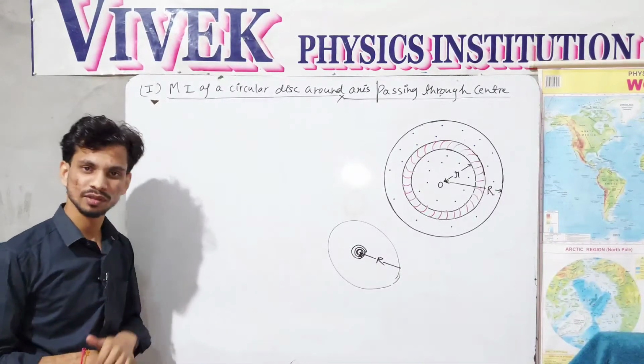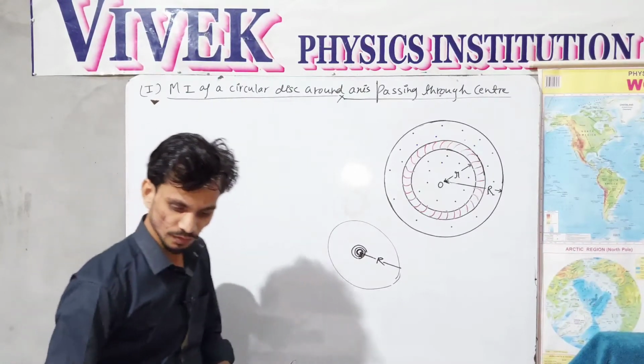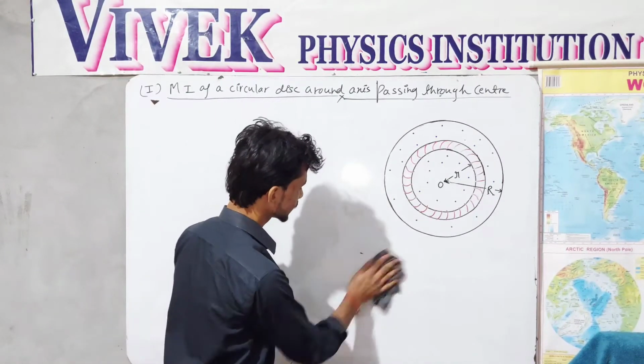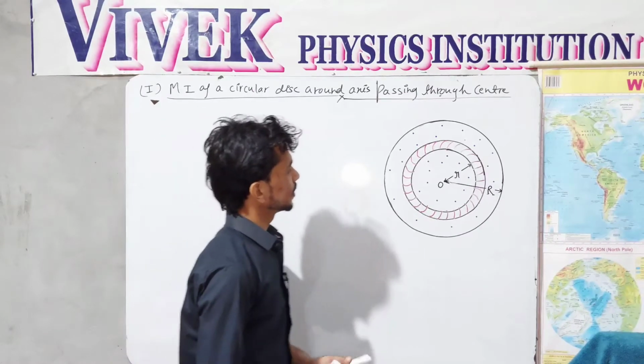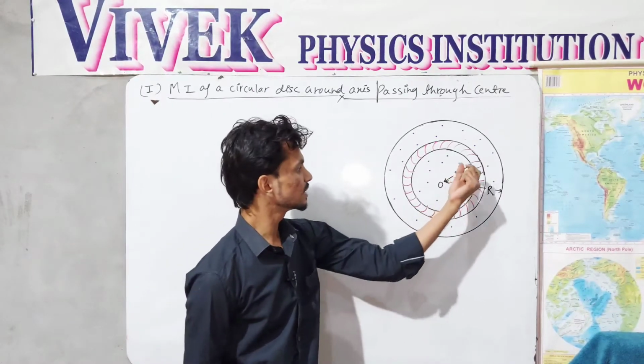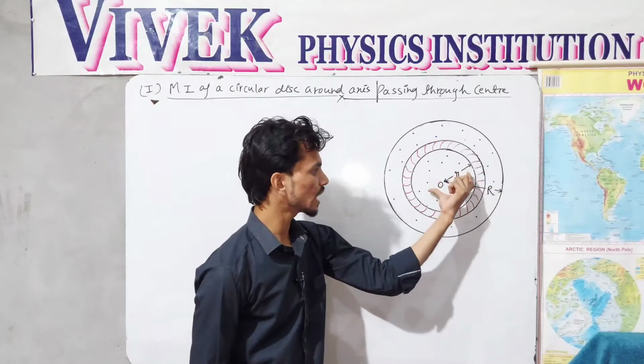In this video, I am doing the same. So for convenience, I have assumed that this is the circular ring having radius r.